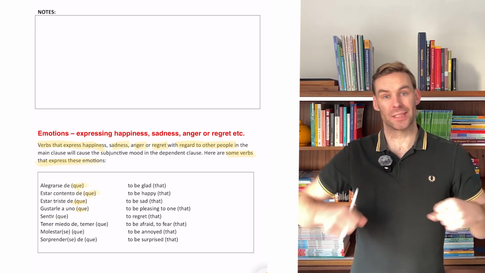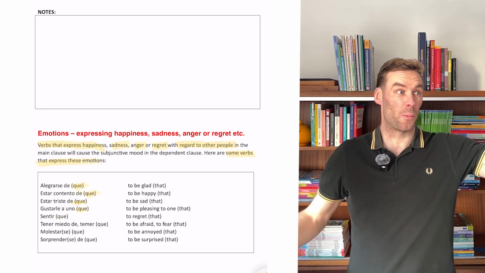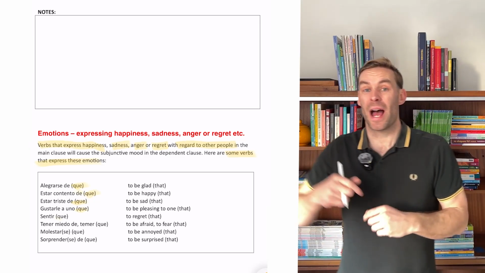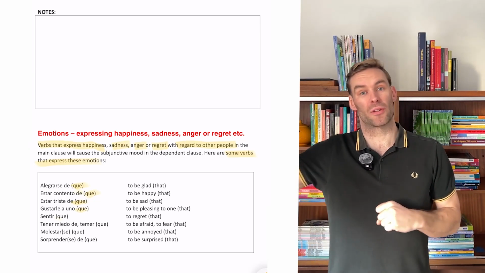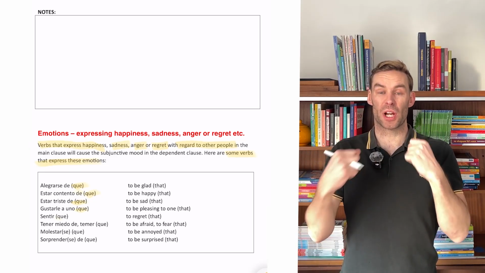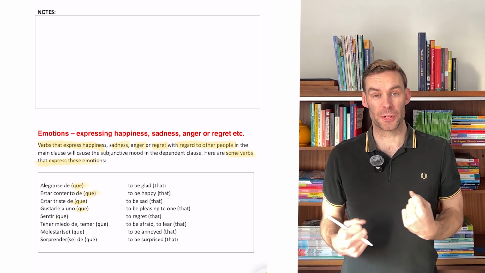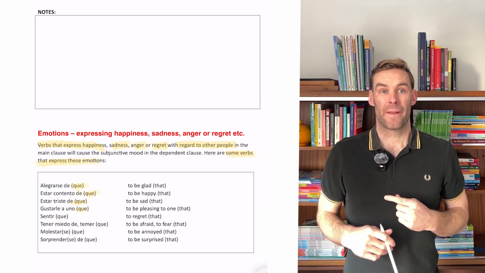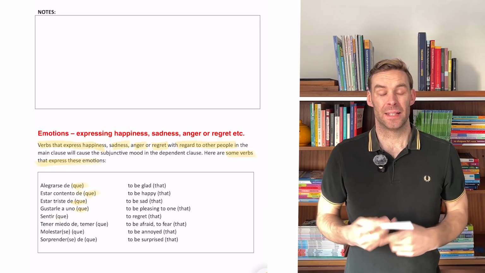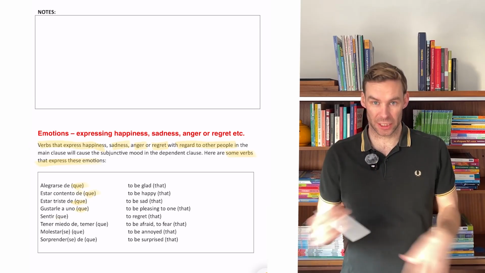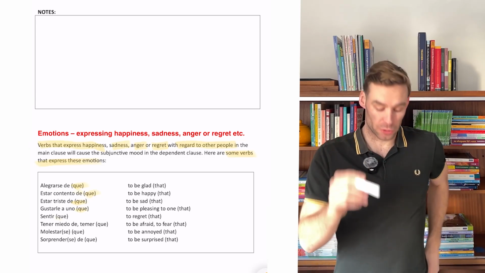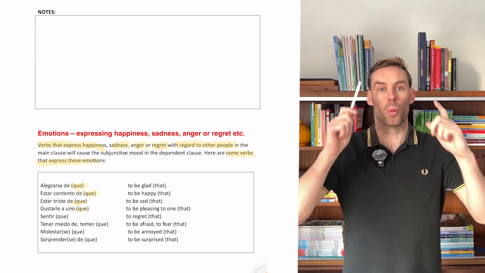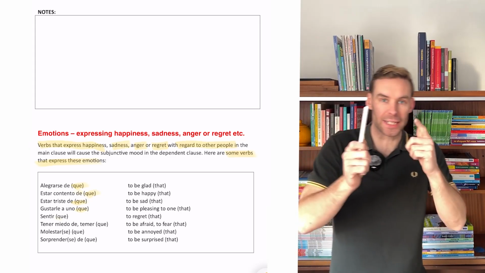Okay, so that's the main clause and a dependent clause. That just means one person doing the wanting or the wishing or expressing the emotion or giving the advice, and then another person who's on the receiving end of that. So you've always got two people for the subjunctive to be triggered, so we're going to see that que all the time, all right? And it's the same in English, it just means that. So we're looking at certain situations that trigger the subjunctive, and in this video we're looking at the emotions. So emotions are verbs that express happiness, sadness, anger, or regret with regard to other people. That is so important, okay?